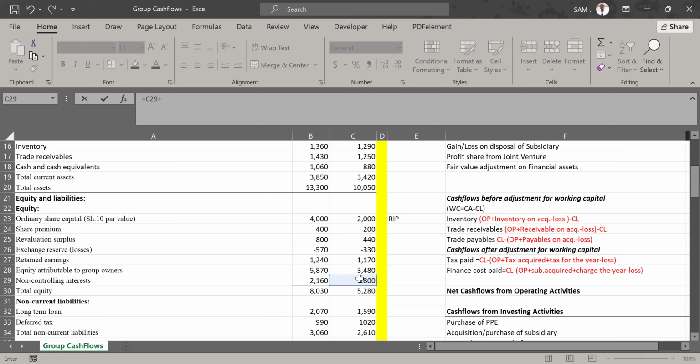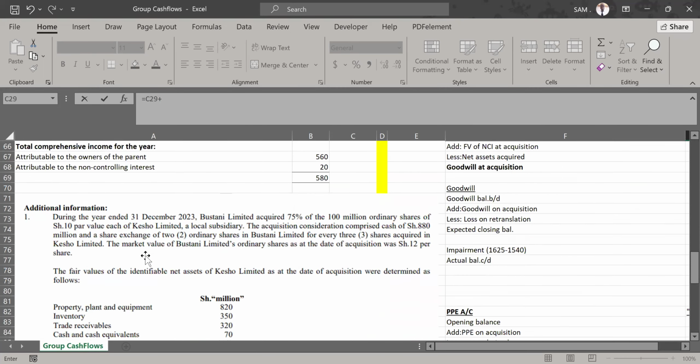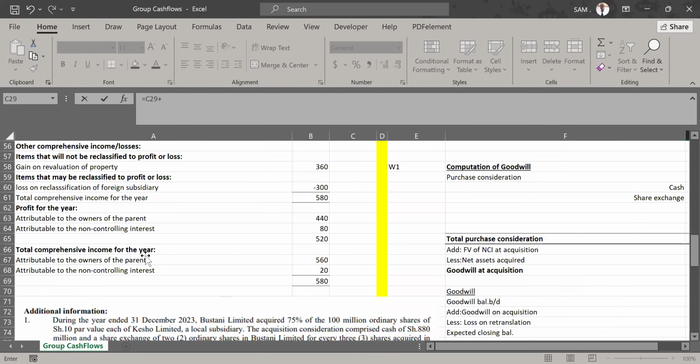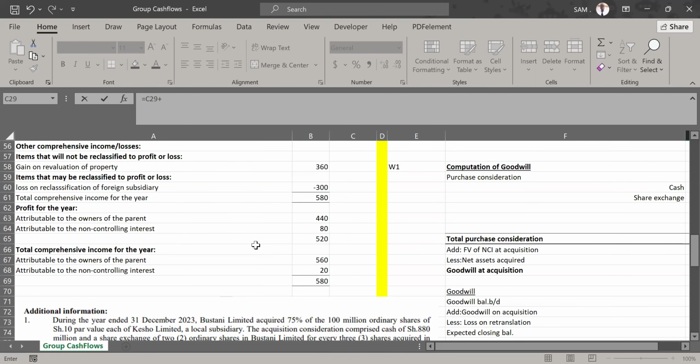Then, what do you think has increased or has affected our NCI account? I want you to look at the computation of goodwill, if there is something that affects our NCI, but most importantly, I want you to look at the section in the income statement where there is appropriation. There was an appropriation done from OCI coming all the way.